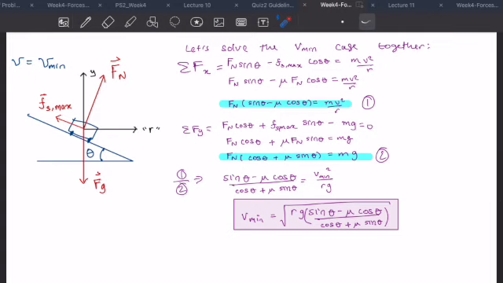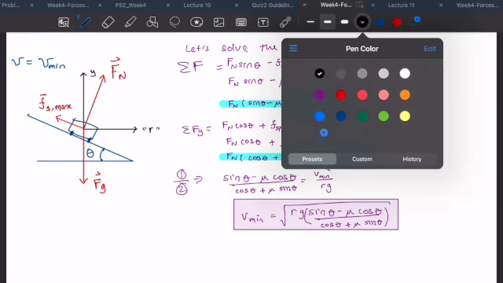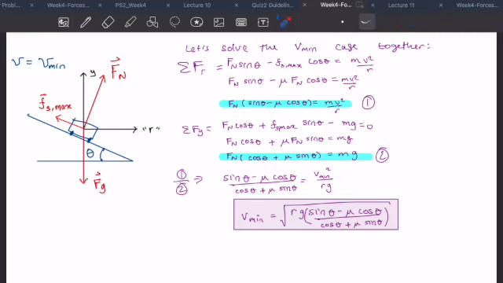So what we've done here is started with the radial direction. In the radial direction, we have the radial component of the normal force. The normal force is in this direction here, and the radial direction points this way. So we need to figure out what component of the normal force points in this direction. Well, we know this angle here is theta, and if I draw a right triangle using the normal force, I see that this is the opposite side of this right triangle. So this side will be Fn times sine theta. That's my first force in the sum.